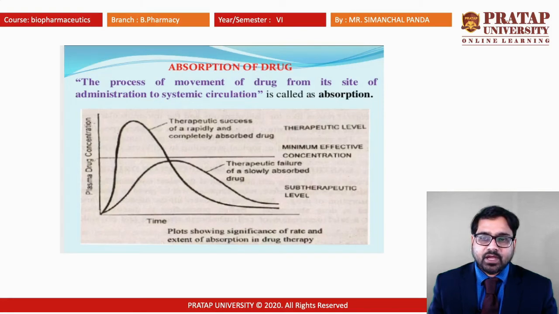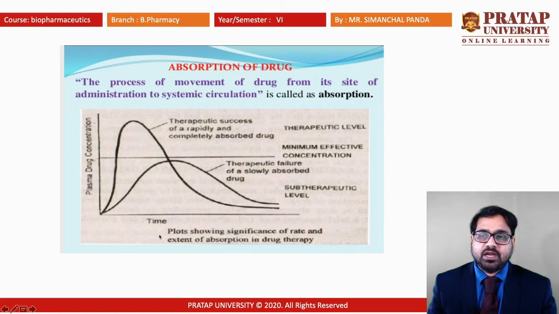In this graph, whenever a drug is given through the oral route, we can see that according to time, the concentration of the drug will also increase. According to time, the drug release pattern will increase. When the time is 0, the amount of drug present in the blood is also less. When the time increases gradually, we can see the amount of drug present in the plasma will also increase. So if you take the first half of this graph, this is a bell-shaped graph.